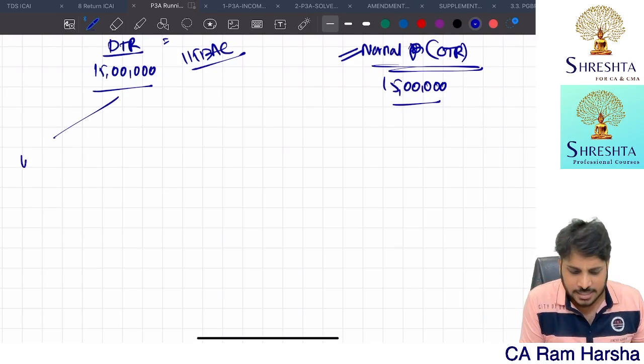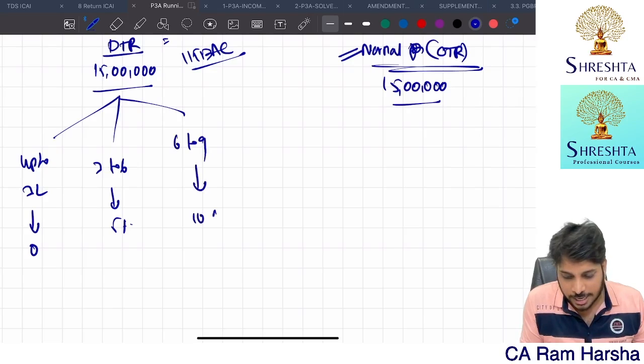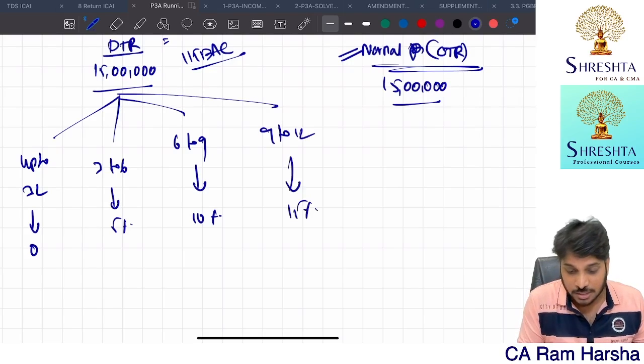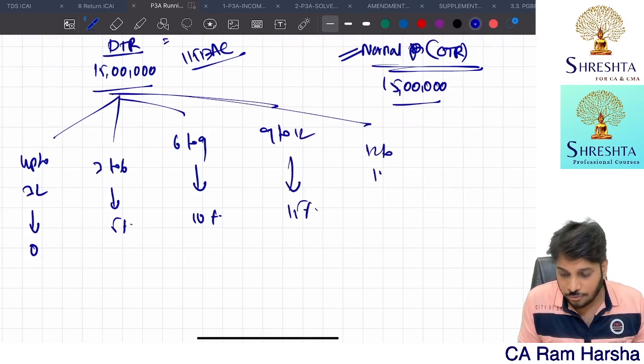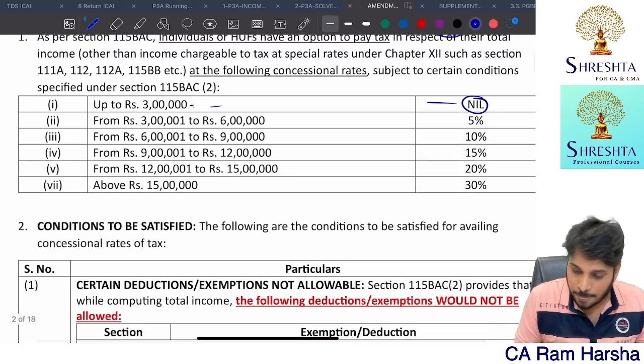Now under the default tax regime, up to 3 lakhs, how much? 0. 3 to 6 lakhs, how much? 5%. 6 to 9 lakhs, how much? 10%. 9 to 12 lakhs, how much? 15%. Then 12 to 15 lakhs, how much? 20%. Correct? Just check it out. So 5, 10, 15, 20.